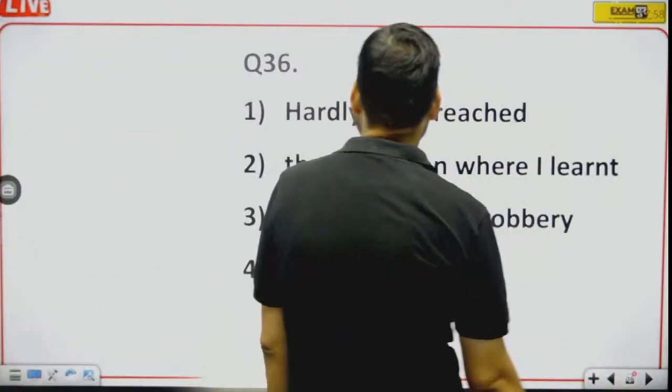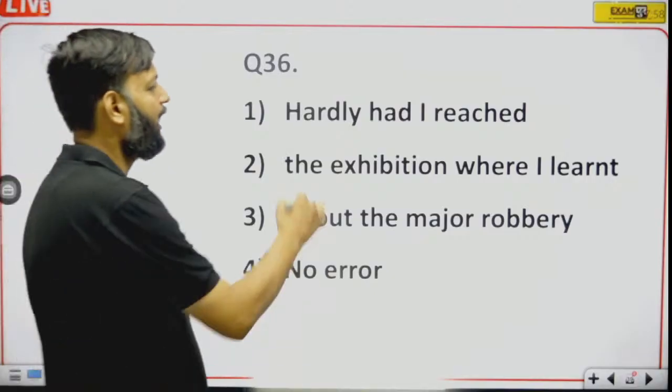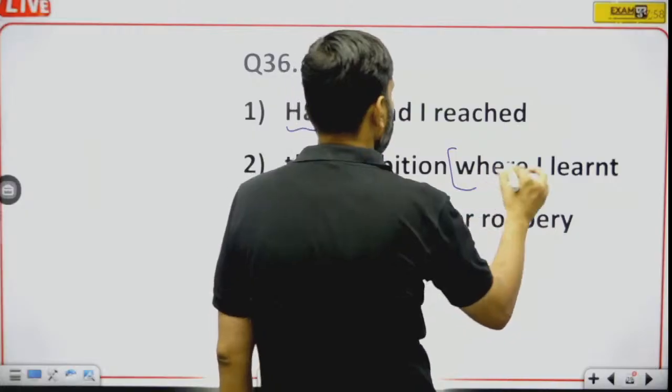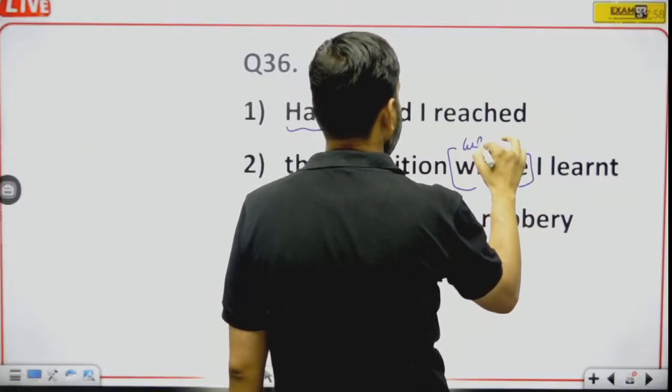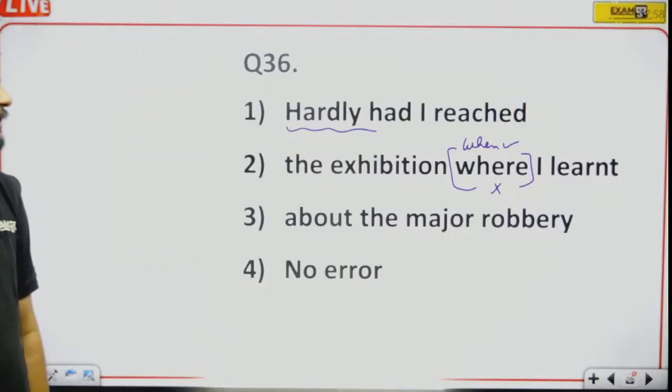Now, question number 36. Hardly had I reached the exhibition where, see, hardly is followed by when. So here where will be replaced by when. Hardly is followed by when. Hardly had I reached the exhibition when I learned about the major robbery.